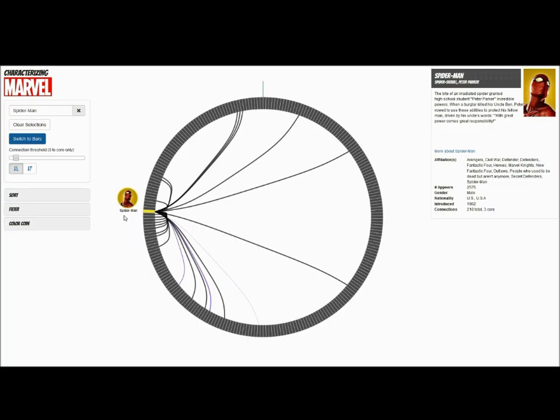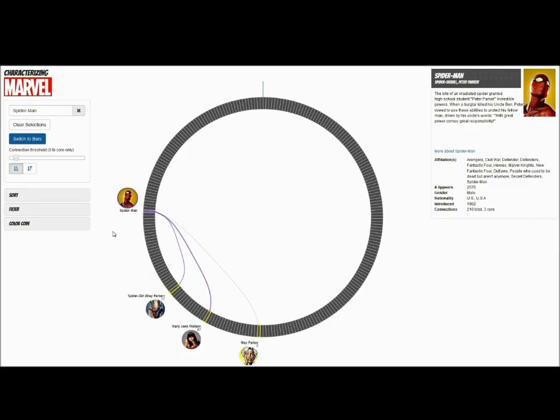By clicking again, we enter core selection mode. Here we get more information about those core connections of Spider-Man's. Each bubble is encoded underneath with the number of times that character has co-appeared with Spider-Man. A core connection may not necessarily have any co-appearances in the set of comics that are included in our database.